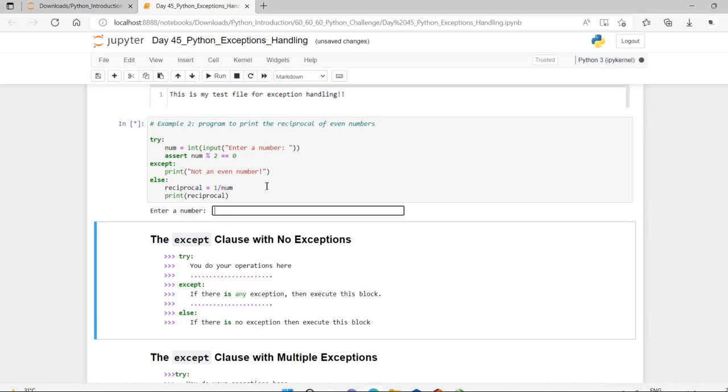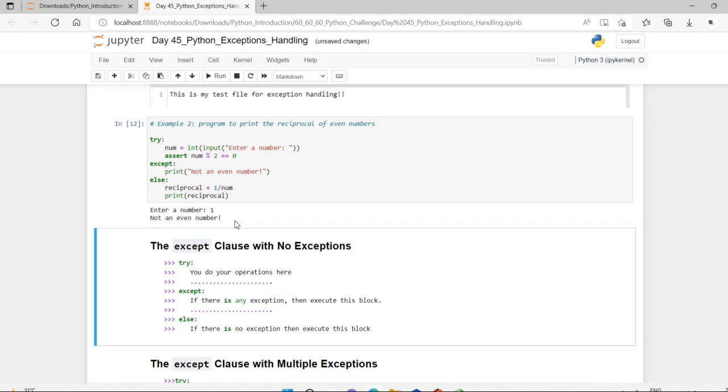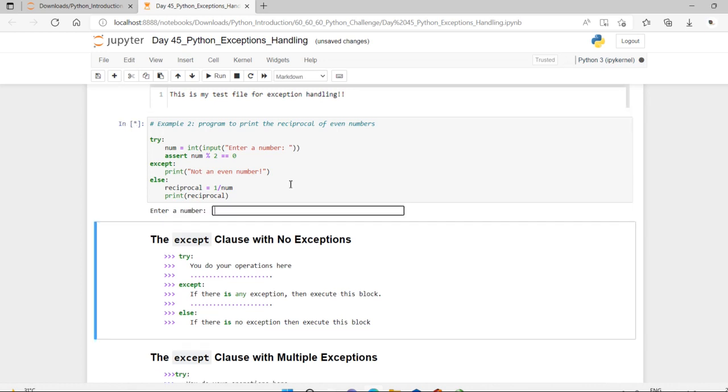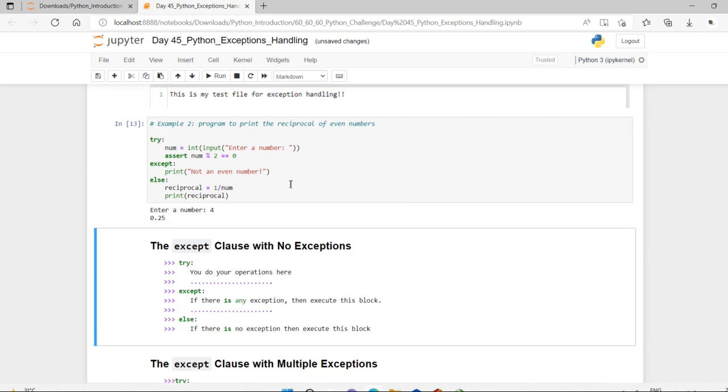Let me execute, dear friends. See here, enter a number. Let me enter 1. It shows it is not an even number. Okay, fine, let me execute the same cell again. Now I'm entering 4, so it is an even number, and it shows the reciprocal, 1 by 4, so it prints 0.25.